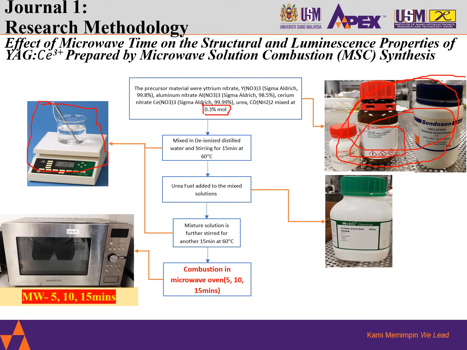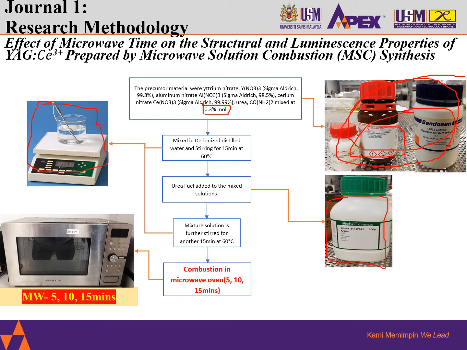I will share a video in a bit on how this process looks. Once we complete this process, the mixture of precursor materials is further added to the urea fuel. This is the urea fuel, which we have here in the green bottle. The urea fuel is added, and the mixture is again stirred for another 15 minutes at 60 degrees C.